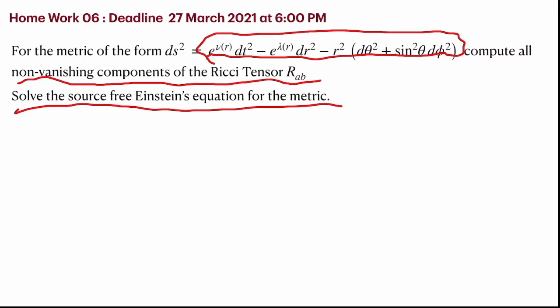I'll stop here and continue with the spherically symmetric star with a perfect fluid as the energy momentum tensor in the next video.